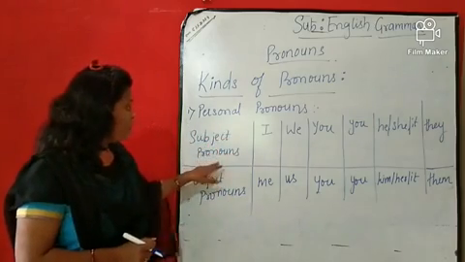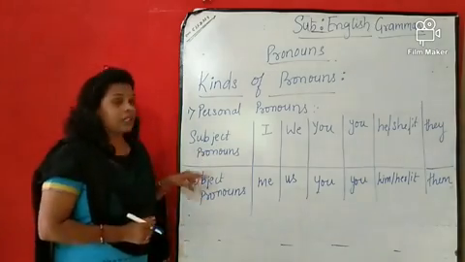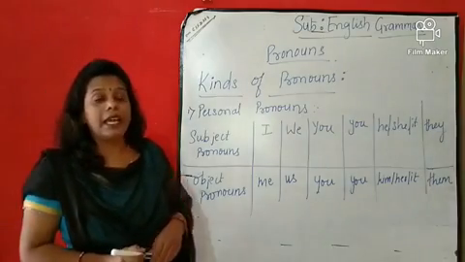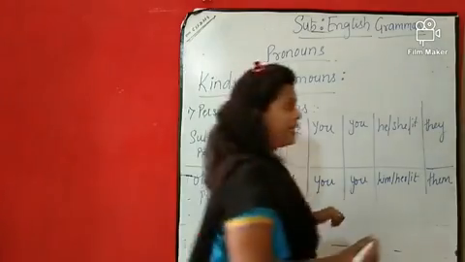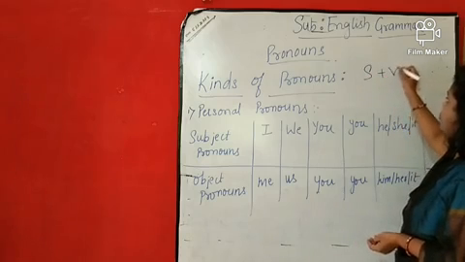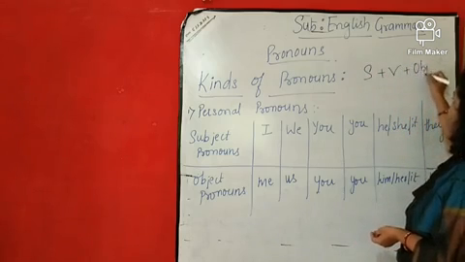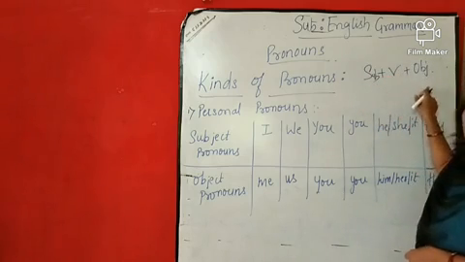That is the subject pronouns and the object pronouns. Subject pronouns means the pronouns that we use in the place of a subject. As you know, a sentence is made up of subject plus verb plus object, right?